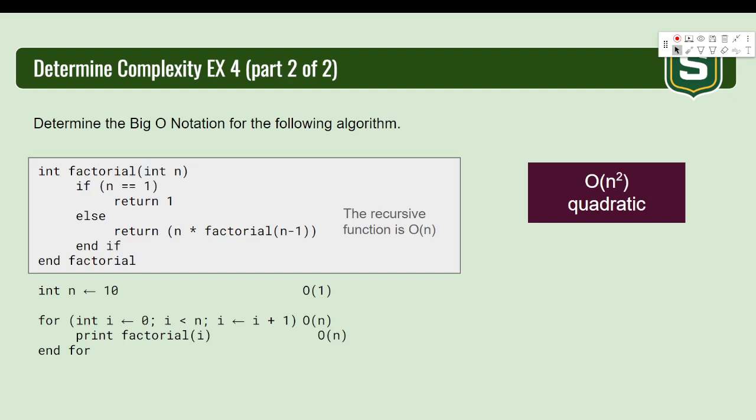So be careful of those function calls, and if they're recursive. It's possible that the factorial function, if it was not recursive, might have been big O of 1. It might have been constant, and then it wouldn't have really mattered. But this one was recursive. It was big O of n. You could have a function with a loop in it. If there's a loop in it, then it would be big O of n, or maybe n squared, depending on the loop. So you kind of have to think, okay, let's treat this function separately. What's the big O notation of the function? And now let's go back to our main code and put that big O notation there where the function is.